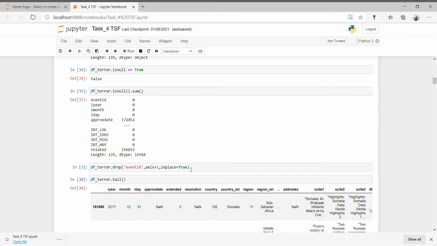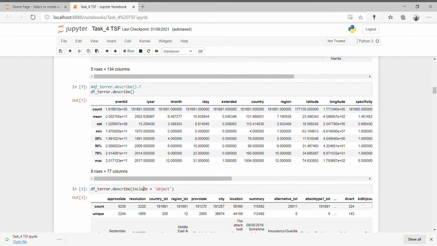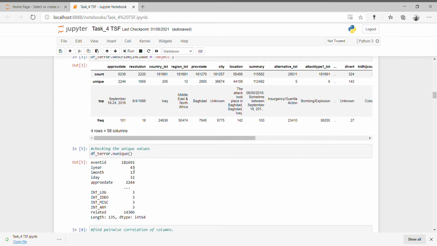Now here we drop the event ID column. There is no need for the event ID column here. And now we describe the data, the integer type of data, with count, mean, and standard deviation, and then describe the data based on object. Then we find the unique values. Here we can say there are 47 unique years. Months are 13: 12 months plus 1 unknown, and days are 31 plus 1 unknown.